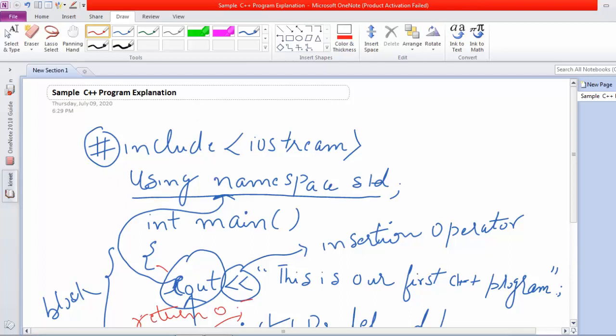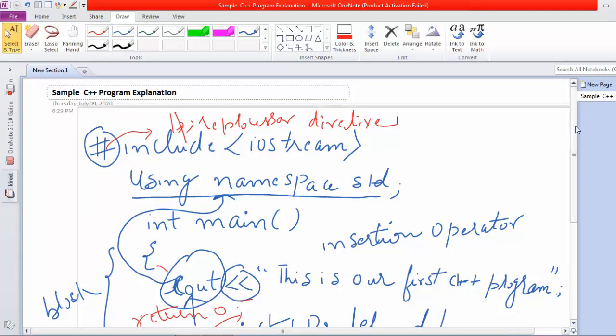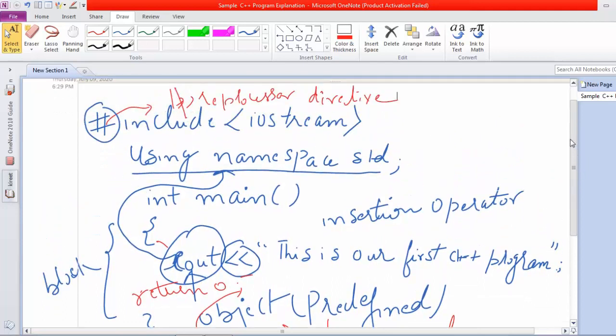This is a preprocessor directive, a directive that is telling the compiler to include the standard header, that is the input output stream. This input output stream contains the input output operations that have to be included in our program. So this is the main logic or the main explanation of this particular program.